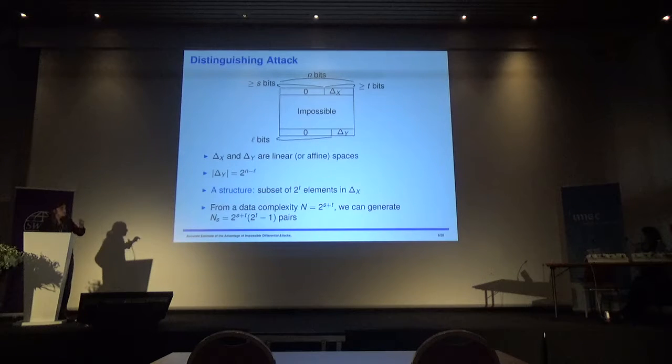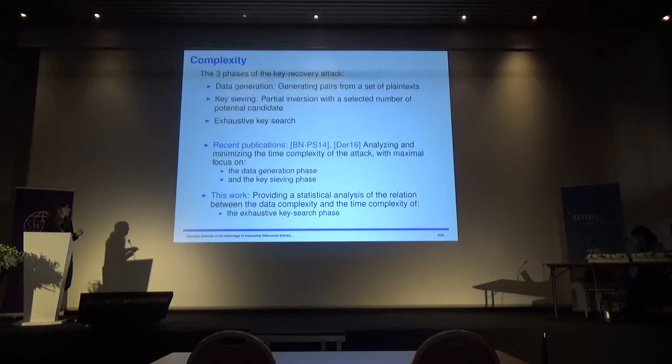The notations are as follows. Here what you see is the middle cipher, the middle part E prime, the one that is covered by the impossible differential. It's a truncated differential, so we have two spaces, delta x and delta y. In this work they are seen as linear or affine spaces. An important notation is the quantity L, the number of bits that are zero in the output.